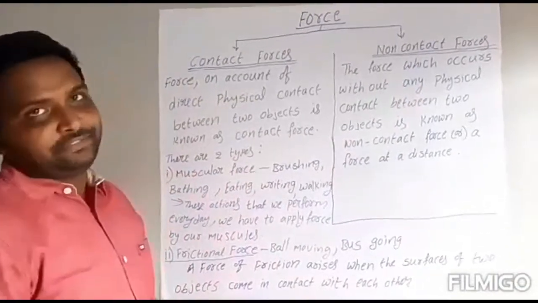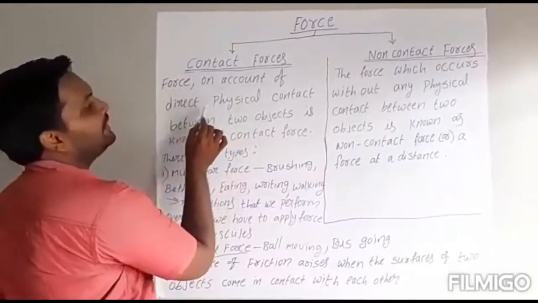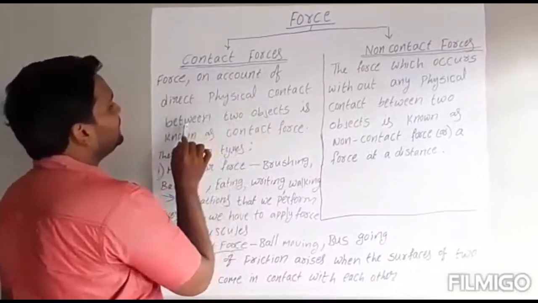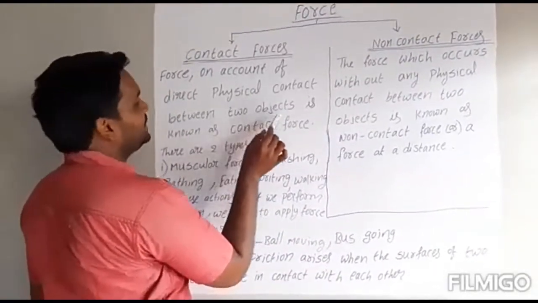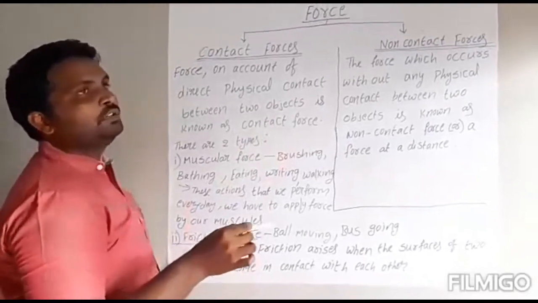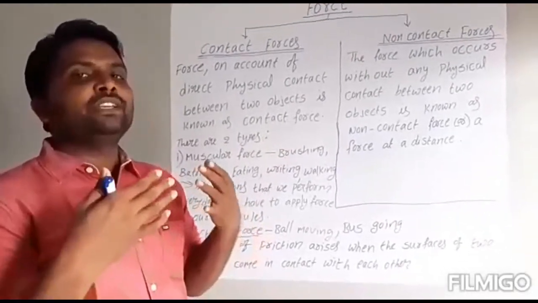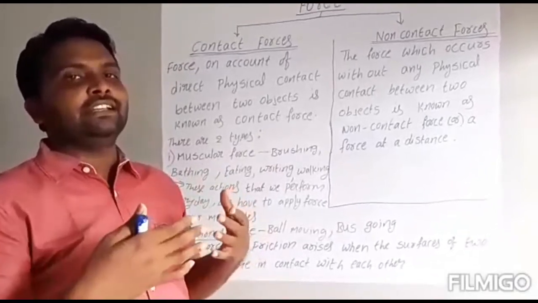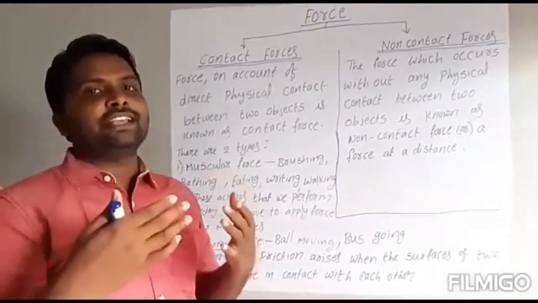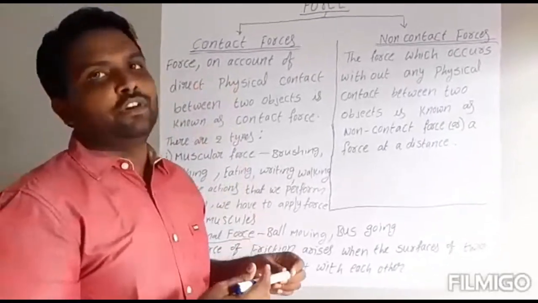What is contact force? Force on account of direct physical contact between two objects is known as contact force. That means two objects are having contact with each other. When the force is happening between them, that force is called contact force.